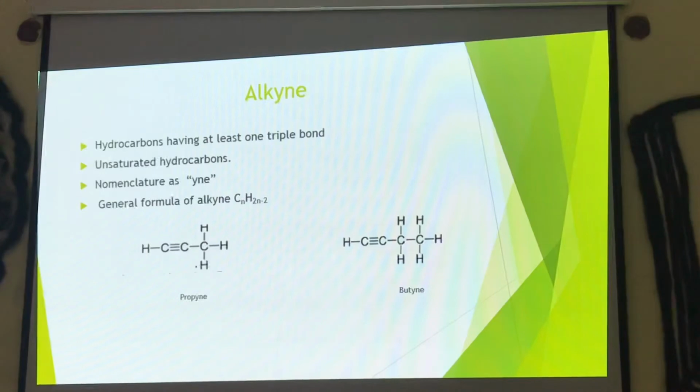Now coming to the alkyne. Compared to the other two, alkane and alkene, it has a triple bond. These are all unsaturated hydrocarbons, except the first one, the alkane, which is the only saturated hydrocarbon. The alkene and the alkyne are unsaturated hydrocarbons. It will be YNE for alkyne, ENE for the double bond alkene, and ANE for the single bond alkane. Here the formula is CnH2n-2.